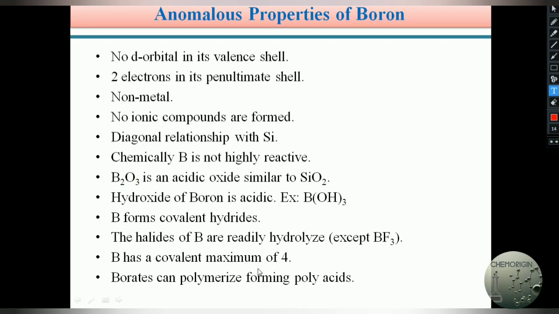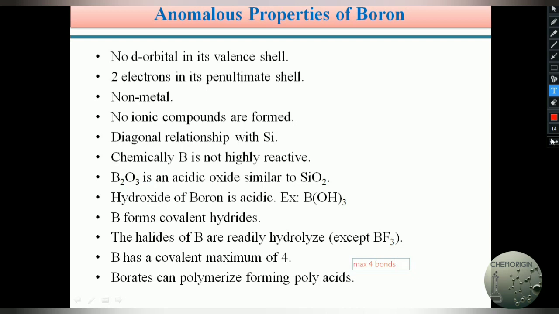Boron has a maximum covalency of 4, meaning boron can form a maximum of 4 bonds only. Because of the non-availability of vacant d orbitals, it does not form more than 4 bonds.